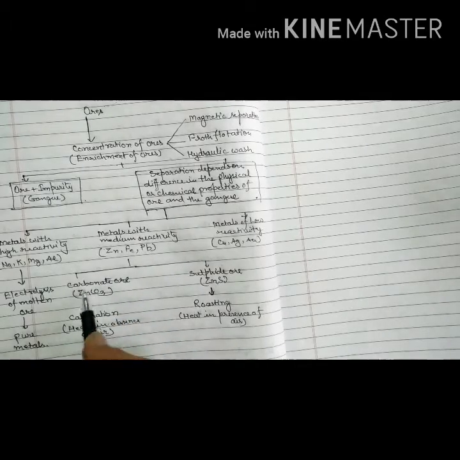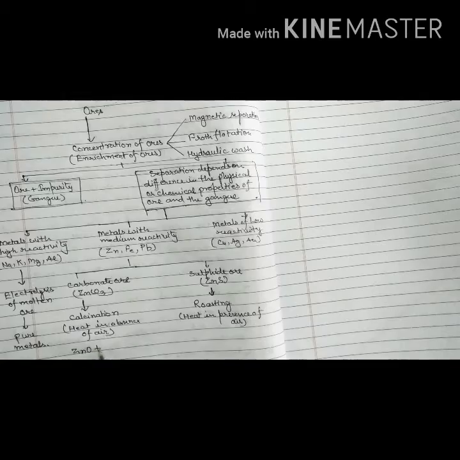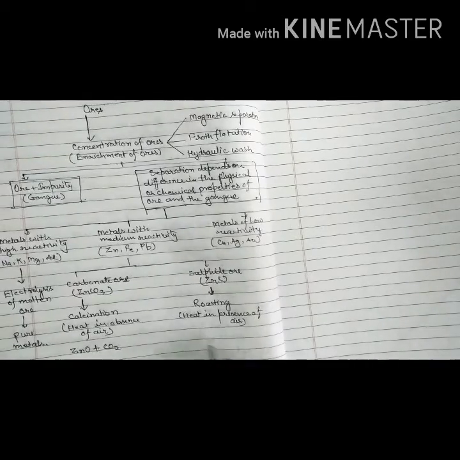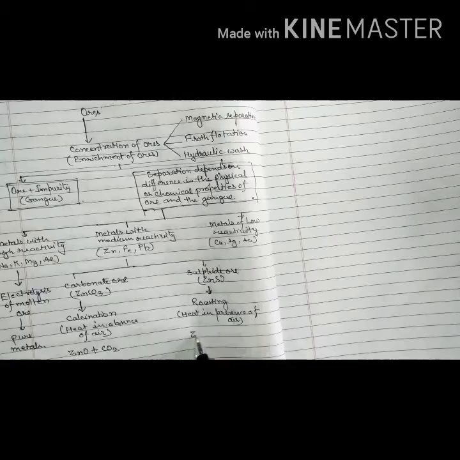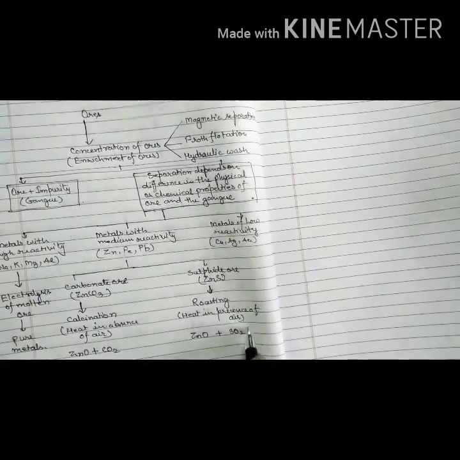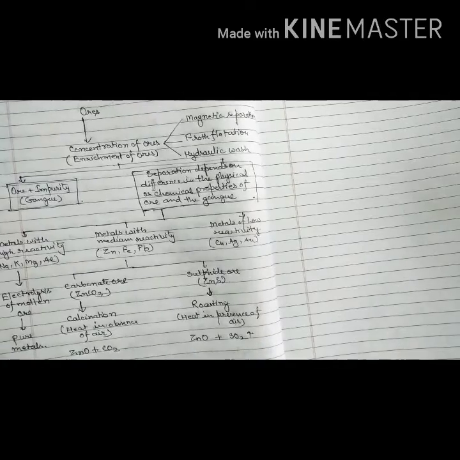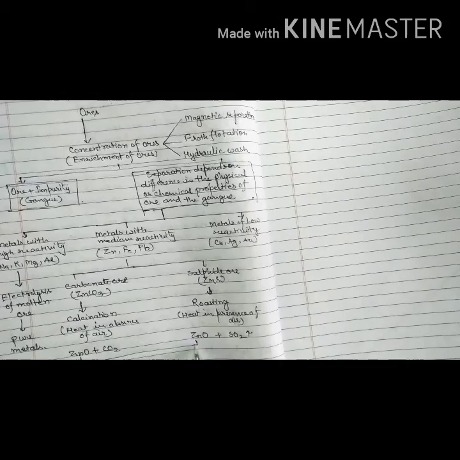So, when we calcinate carbonated ore, this gives metal oxide and carbon dioxide, and in presence of air, if zinc sulfide is roasted, this will give you zinc oxide and sulfur dioxide. So, in this way we get metal oxides.